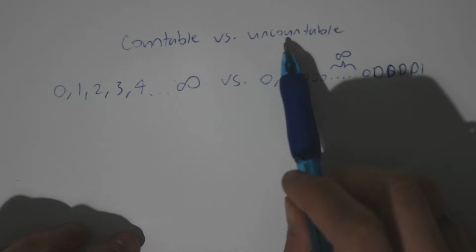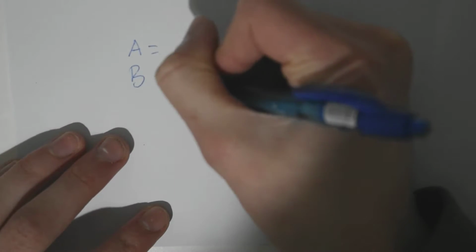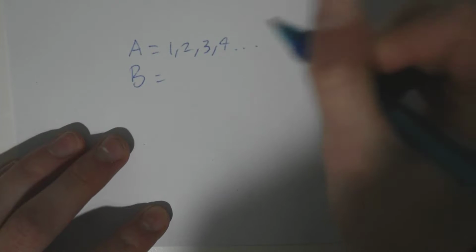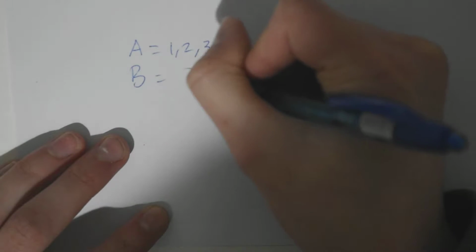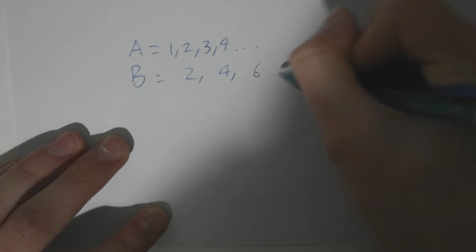Before actually doing the proof that uncountable is larger than countable, we're going to actually look at a case where two sets are the same size. They're both infinite, but they're the same size. Now this may seem unintuitive once you see what the two sets I'm going to use are, but let's have two sets, A and B. A is going to be 1, 2, 3, 4, etc. forever, and B is going to be 2, 4, 6, etc.